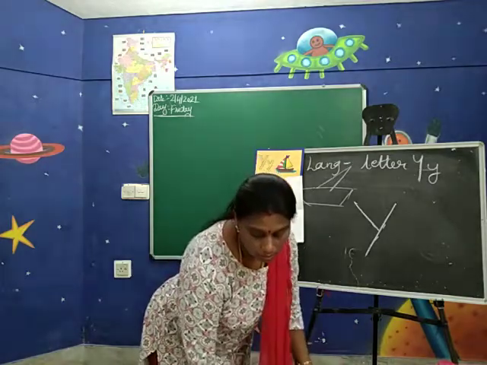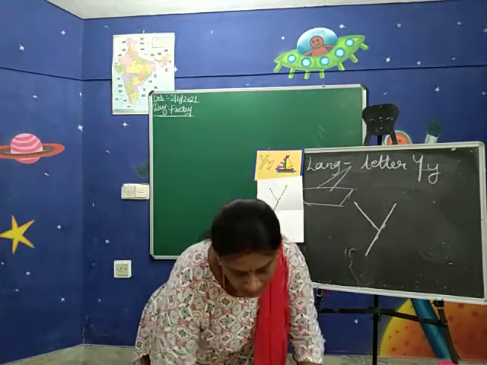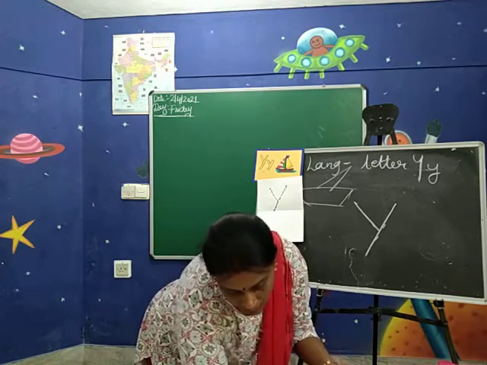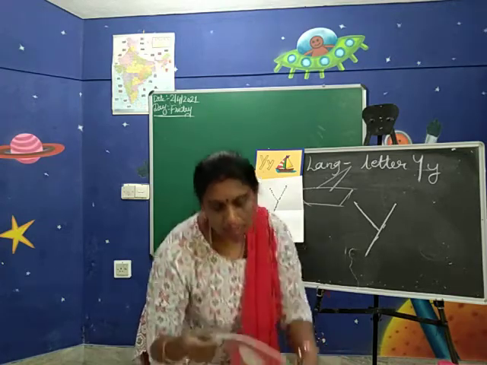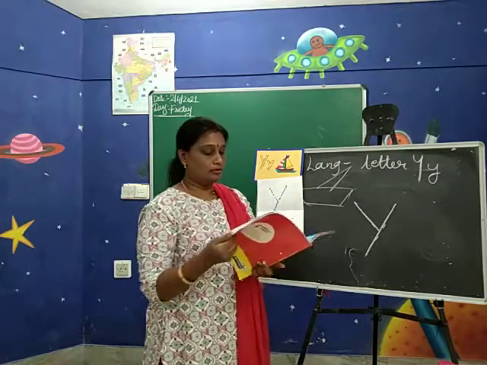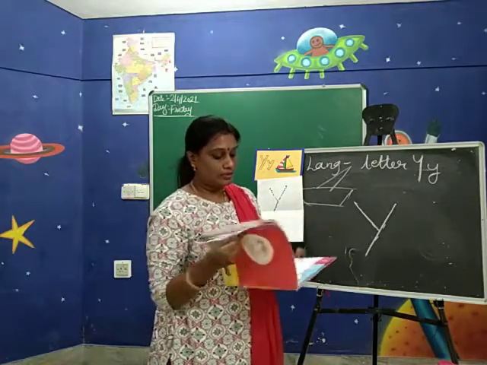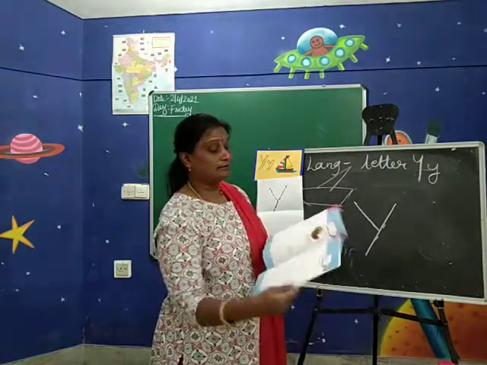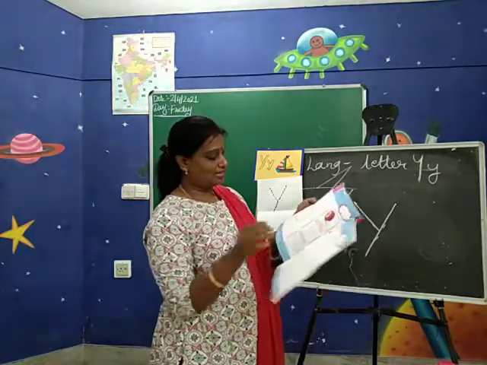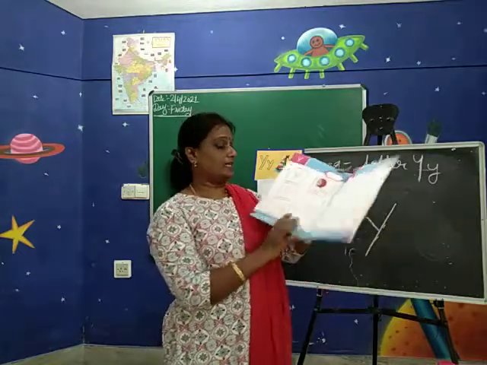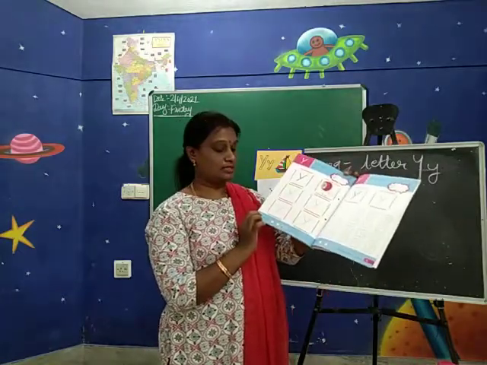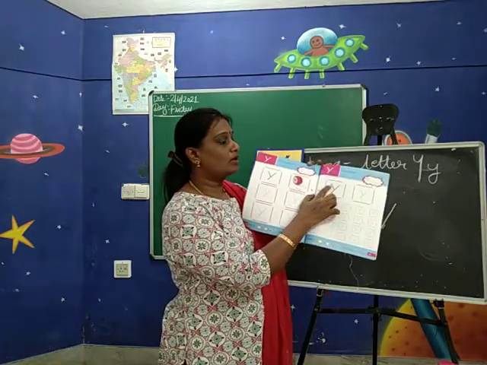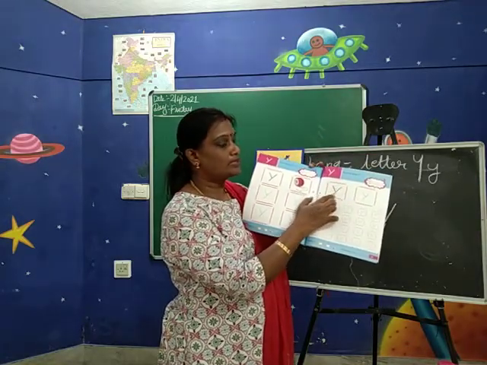So take out your homework book, that is the writing readiness book. Children, yesterday you have completed, no? Very good. Open the Y letter. Page number 70. Yesterday you completed page number 69. Today's homework, trace the Y letter. See the arrow mark neatly. Observe it and trace it, children.